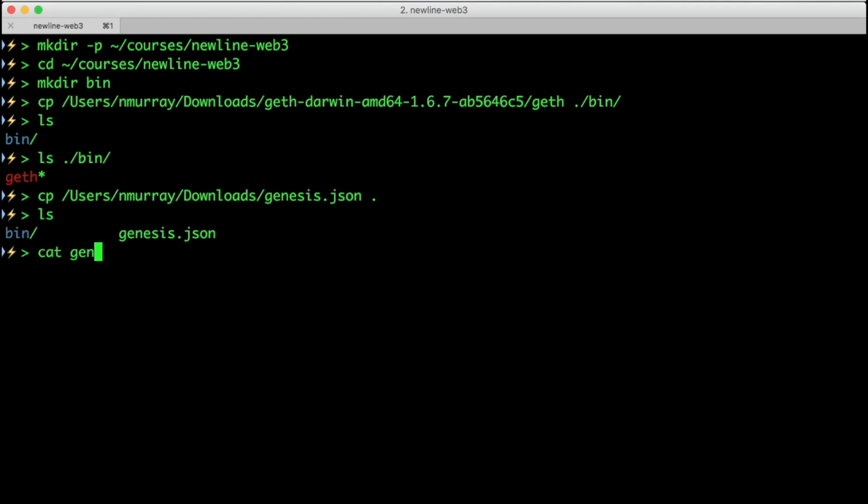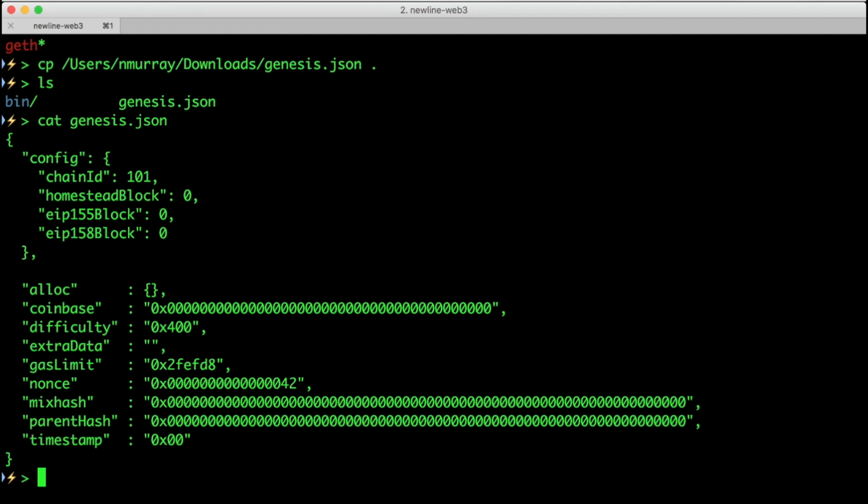When we boot Geth, it's going to save its database in a folder on our disk. This folder saves the state of our blockchain, and more importantly, the keys to our accounts. We will specify this folder every time we boot our Geth node. Let's initialize our node now. I'm going to type ./bin/geth --datadir=datadir init, and pass the genesis.json.